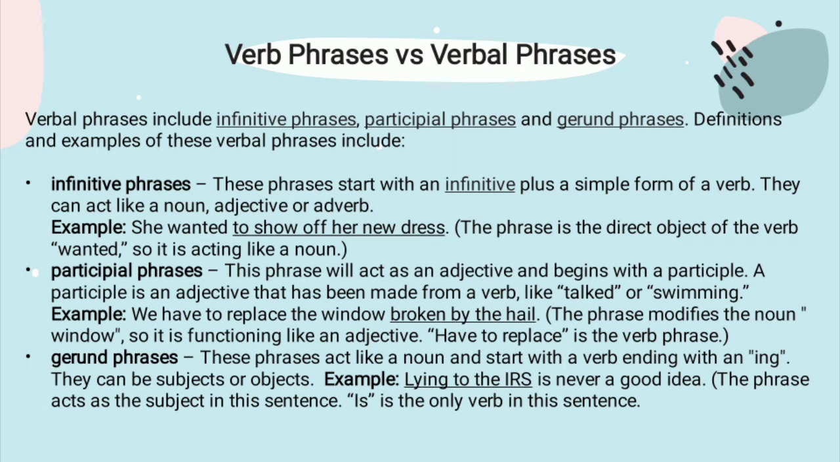And the next is gerund phrases. These phrases act like a noun and start with a verb ending with an -ing. They can be subjects or objects. Example: lying to the IRS is never a good idea. The phrase acts as the subject in this sentence. Is the only verb in this sentence.